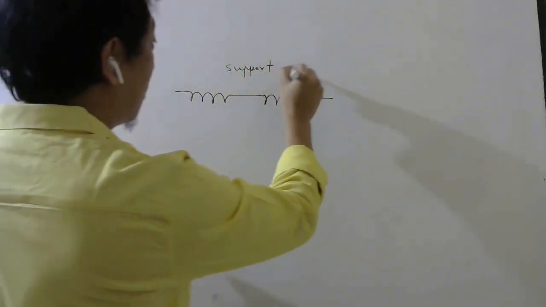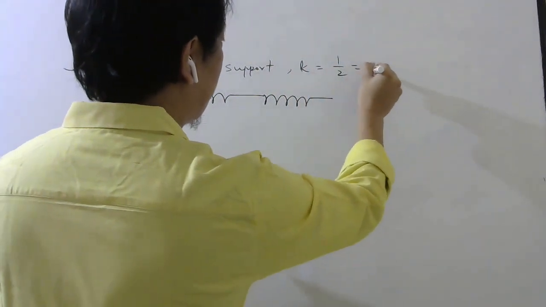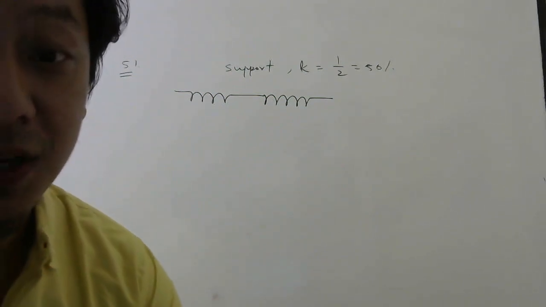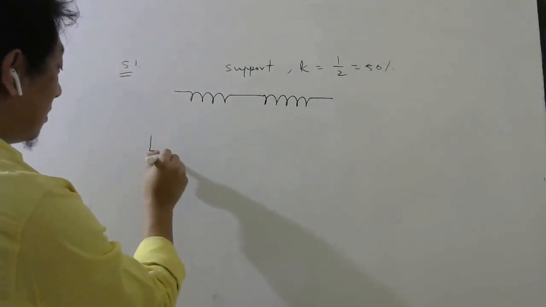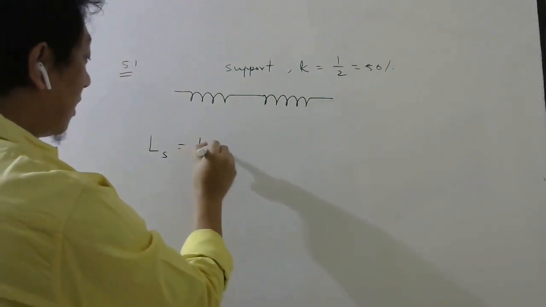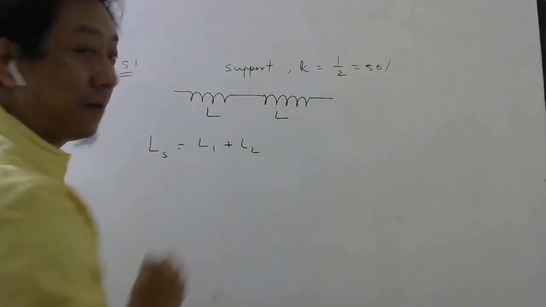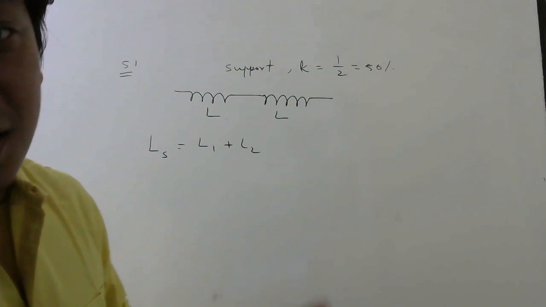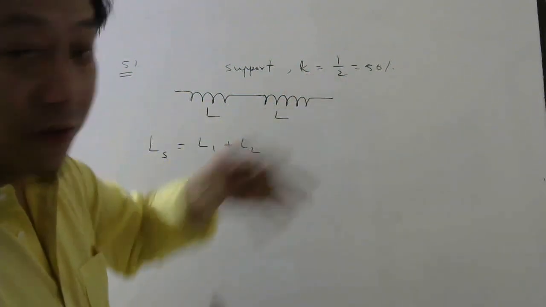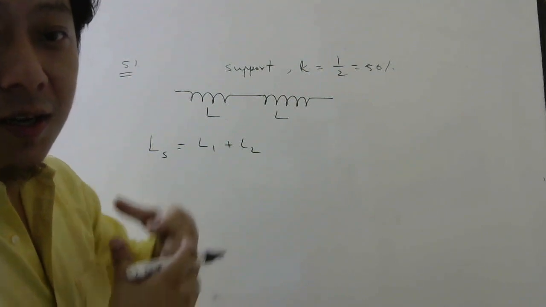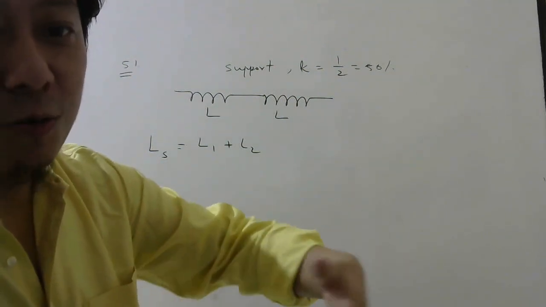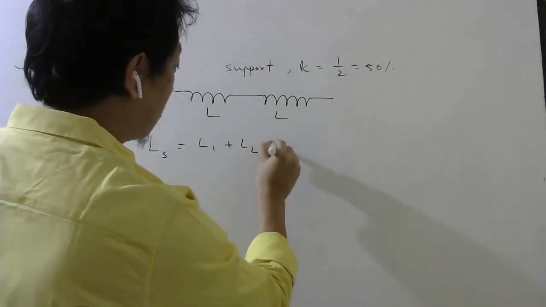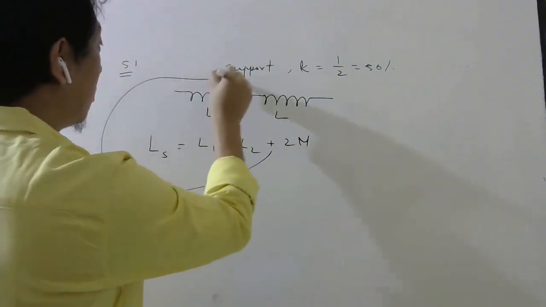Remember I taught you about coefficient of coupling, that is half, or 50%. Then the equivalent inductance of the combination, equivalent inductance in series. Now if they were very far, I would have written L1 plus L2. Both are given L, identical, no? So I would have written L1 plus L2, L plus L, answer would be 2L. But here they are saying there is some kind of coupling between the two coils, means some magnetic field of the first is also passing through the second coil. So in that case there will also be mutual inductance, so plus 2M. Why plus? Because it is supporting.